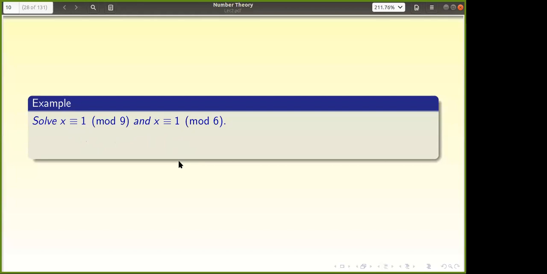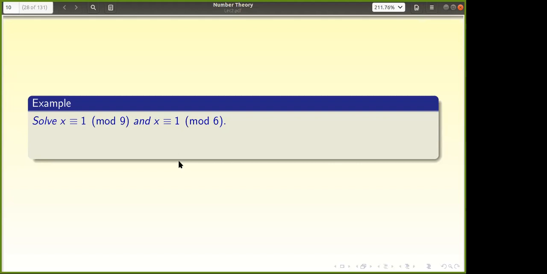55. 55 obviously satisfies because 55 is 54 plus 1, and 9 into 6 is 54, so they automatically satisfy. But now the goal is: is there any number below 54 that satisfies? Nineteen. 19, yes, thank you. See, 19 also satisfies. So that means the Chinese remainder theorem is not true here. Uniqueness is failing here. That is what I want to tell you.